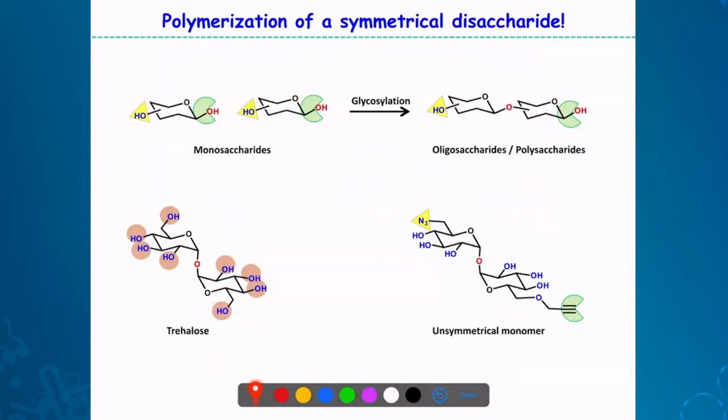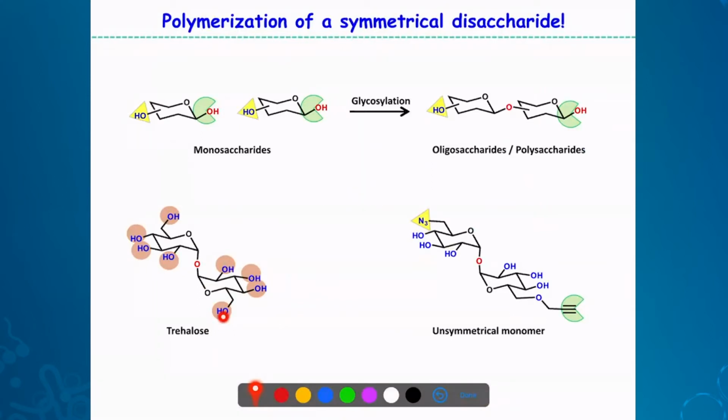So now an important chemistry we have done is here. This is a disaccharide called trehalose, 2 glucose units connected through this anomeric linkage. Usually this cannot undergo further polymerization because both the electrophilic centers are connected through this bond. So you don't have an electrophilic center anymore, or you don't have a free anomeric carbon. So we thought we can make a polymer using our chemistry. Our plan was to make this azide at this hydroxyl position and alkyne at this hydroxyl position. Then can we make a polymer out of this one?